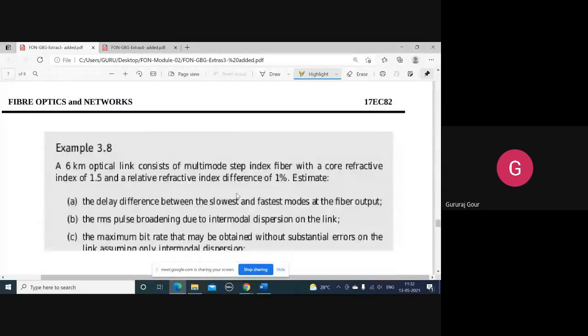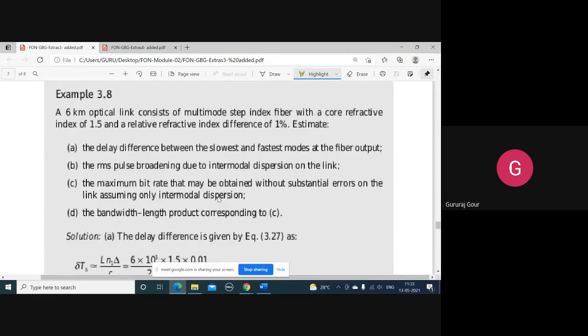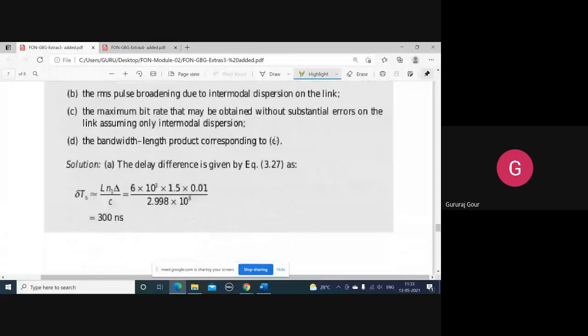Let us consider a simple problem. This is a 6 kilometer optical link. If you read only this much, it will indicate the length L. Here L is 6 kilometer, 6 into 10 to the power 3, of multimode step index fiber with a core refractive index 1.5, that is n1 is 1.5, with a relative index difference delta, that is 1%, that is 0.01. Estimate the delay difference.